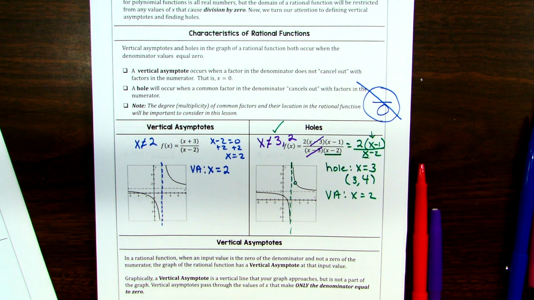Let me just say again, if you cancel, you're a hole. If you're left over, you're a VA. Those are the two things you can be. If you are a number in the denominator, you have to be either a hole or a VA. That's it. There's no exceptions to the rule. It's one or the other.